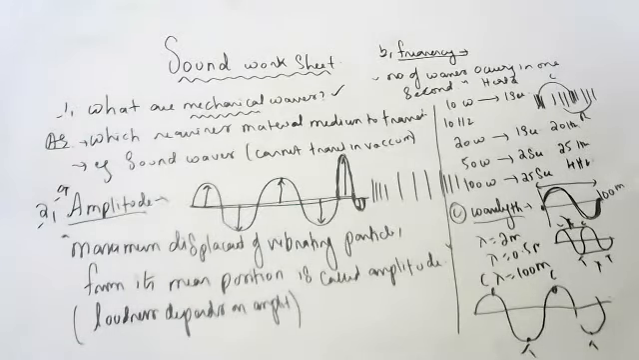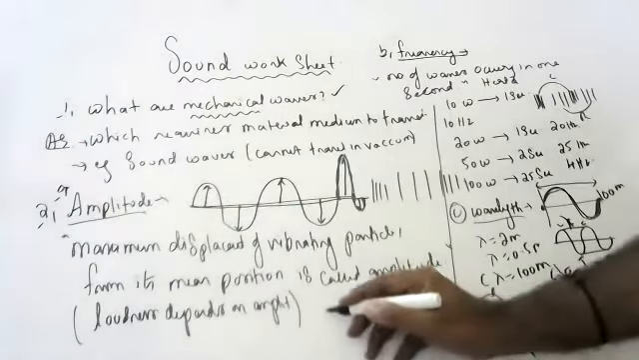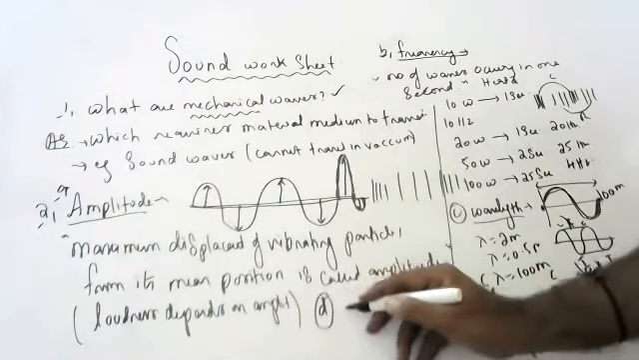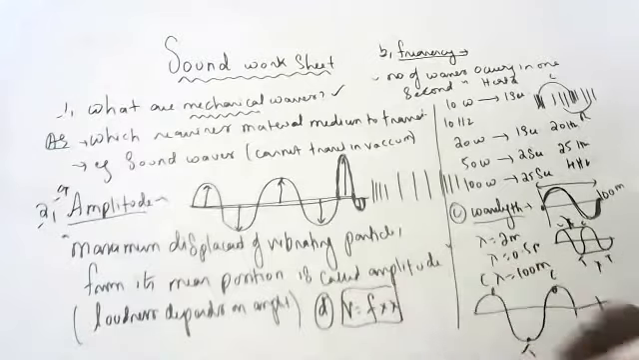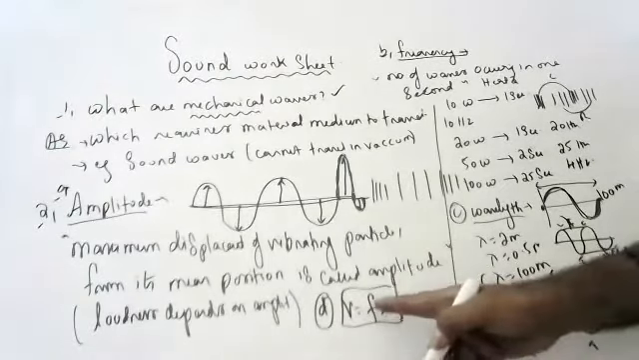Okay, children. Next definition: wave velocity. What is the speed of wave? What is the velocity? Wave velocity. Velocity is defined as the product of frequency and wavelength. What is the wave velocity formula? Product of frequency and wavelength.